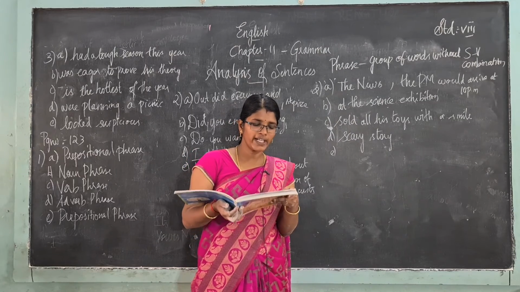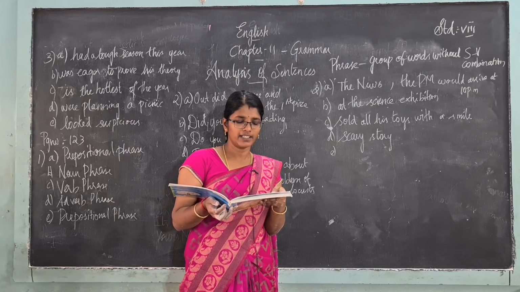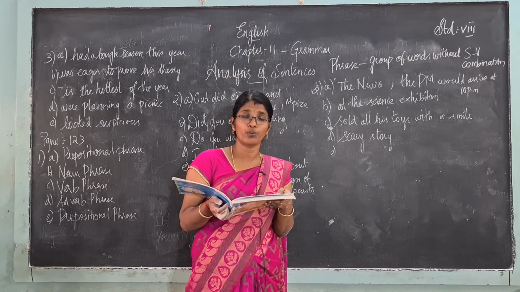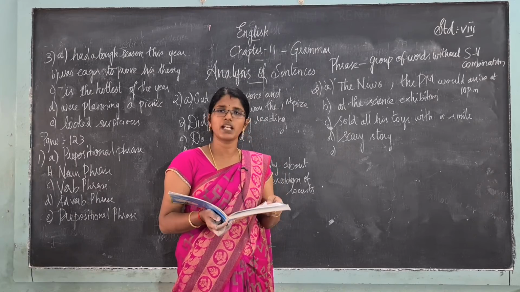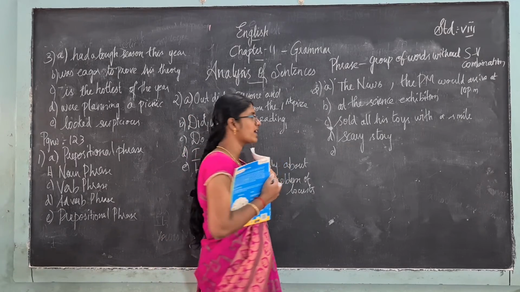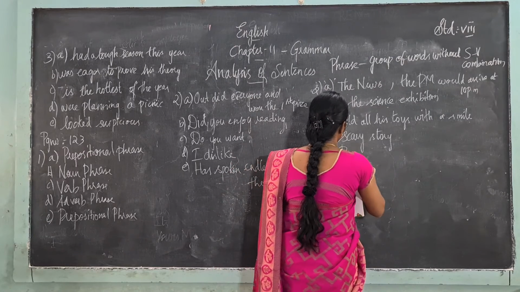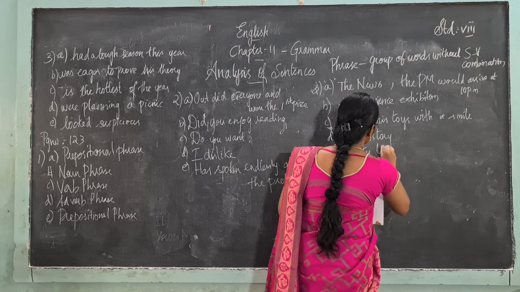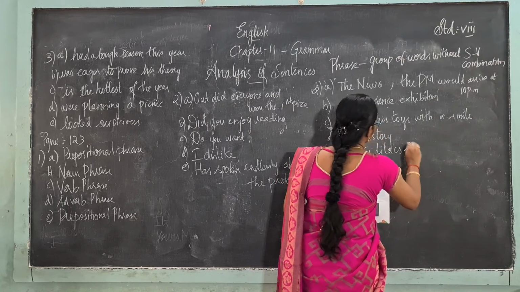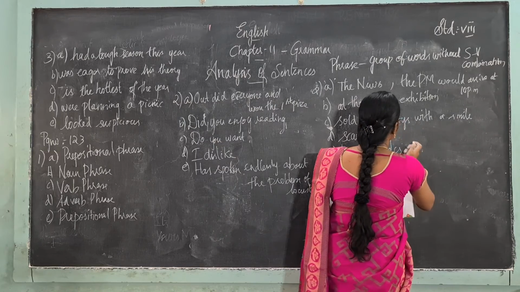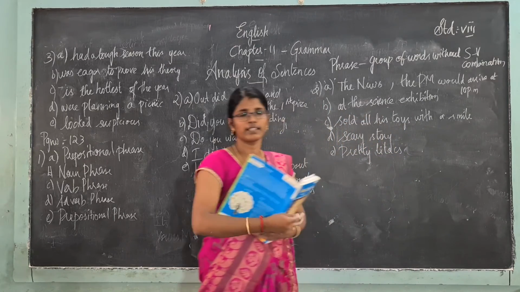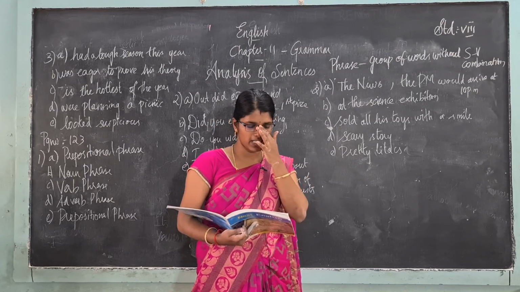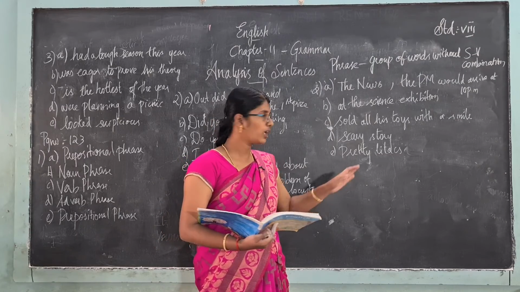The next one. Why did the pretty lilacs in the vase dry? They are asking that. So what is the noun phrase? Pretty lilacs in the vase. Pretty lilacs, that alone is the noun phrase. In the vase is a prepositional phrase. Dry is a verb. Okay, can you all understand this?